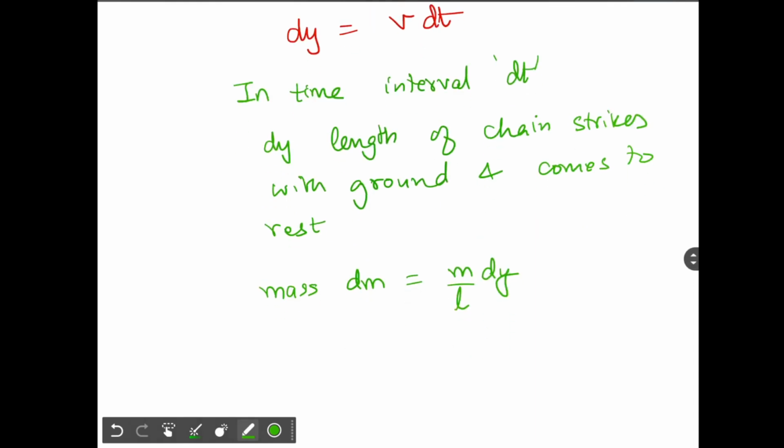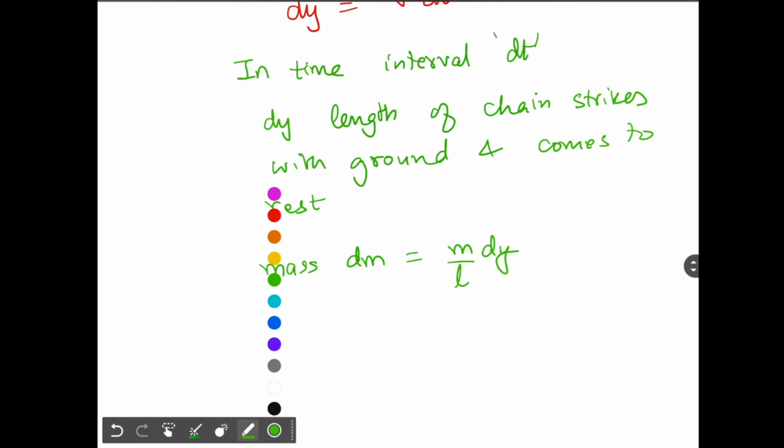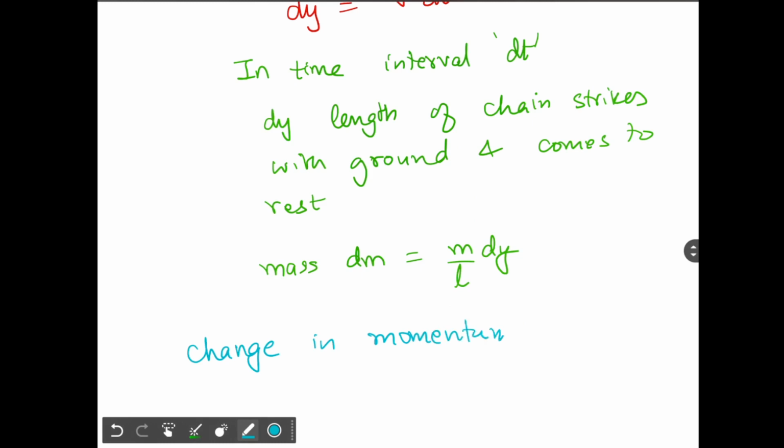Simple. And if we talk about the change in momentum, the change in momentum of the element will be mass into final velocity minus initial velocity. The final velocity when it comes to rest on the ground will be 0. Initial velocity is v. So change in momentum will be dm into v. Velocity is changing from v to 0, so change in velocity is v, and multiplied by mass gives you change in momentum.